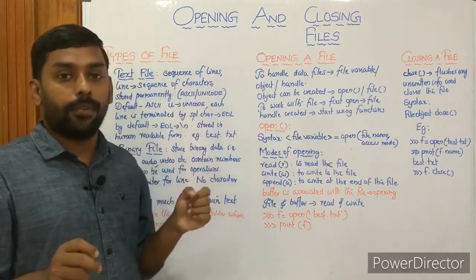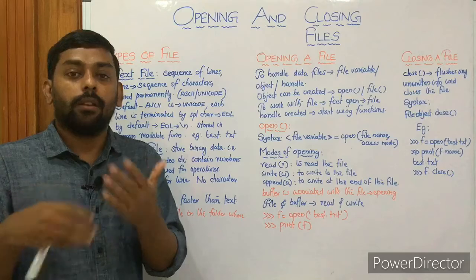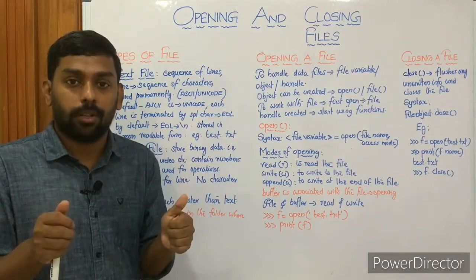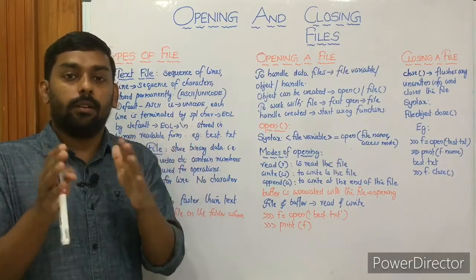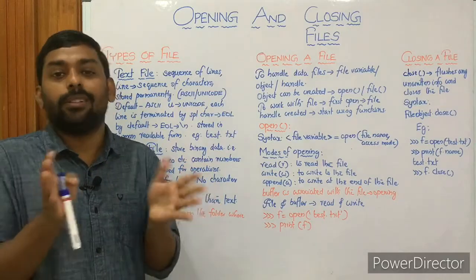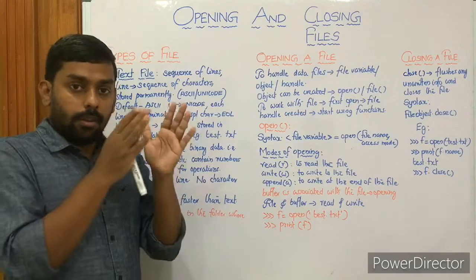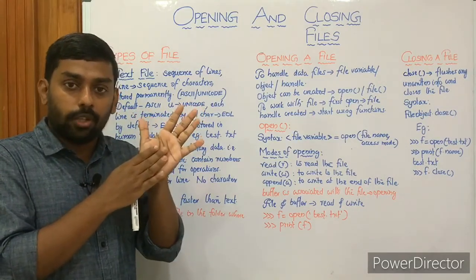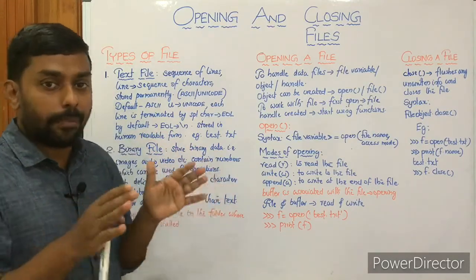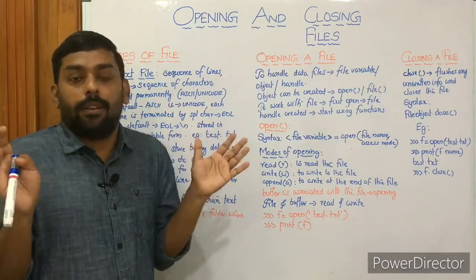Then the next topic is opening a file. Before working with a file, we have to open it, right? Before working with a machine, you have to boot the machine, you have to start it, then only you can work on it and do all the things, and finally you have to close it after completing your task. You have to shut down the machine. First you have to boot the machine, then you can work on it, then finally shut it down. The same process is happening here also. As I've told you, it is generic, and everywhere it happens the same.